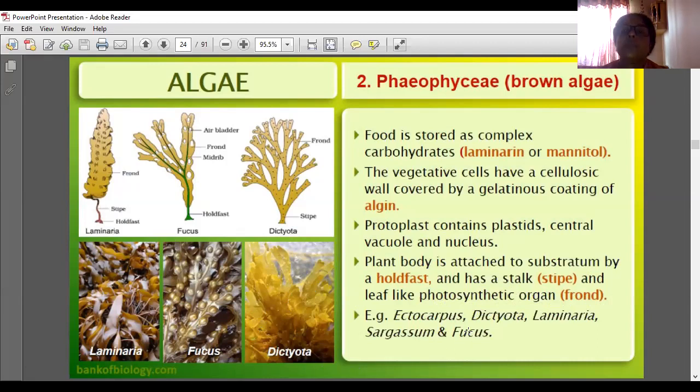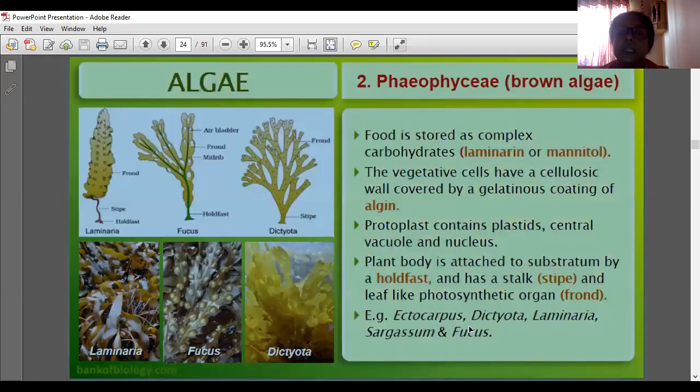These all are examples of Phaeophyceae. Three portions are there: holdfast, stalk, and frond. Through the holdfast the plant body is attached to the substrate. The stalk-like structure, stem-like but not a stem, is called the stipe. And the leaf-like photosynthetic organ is the frond.